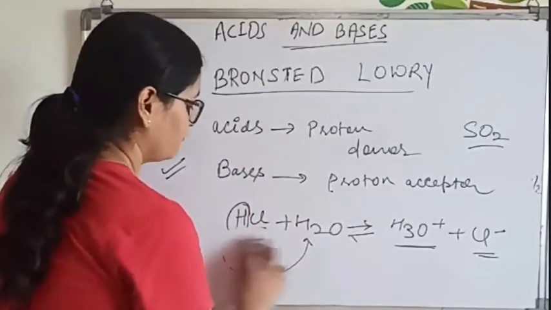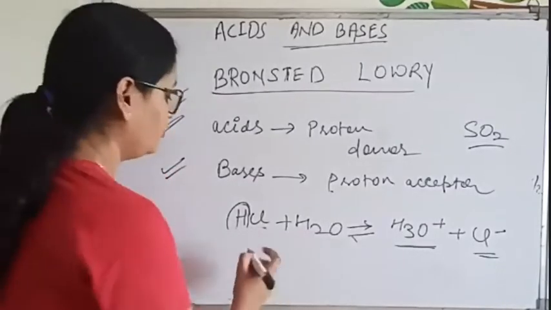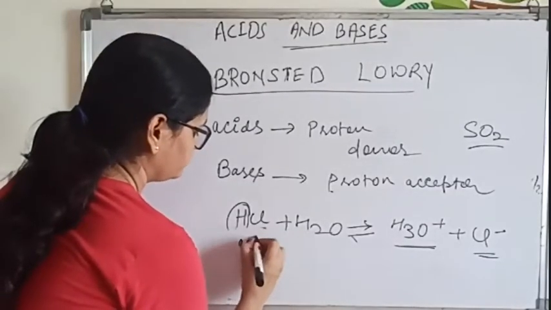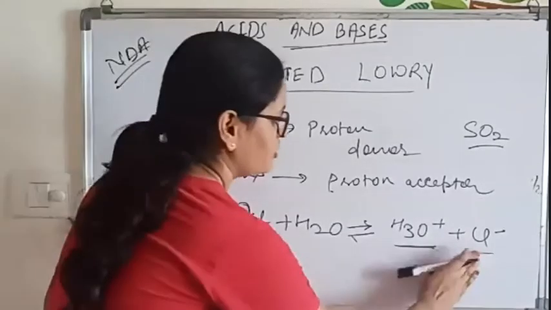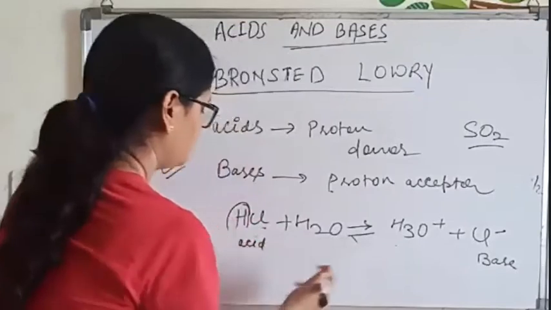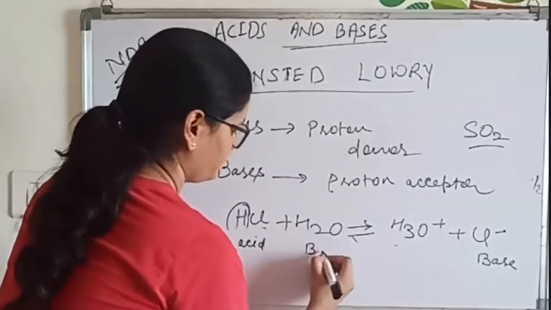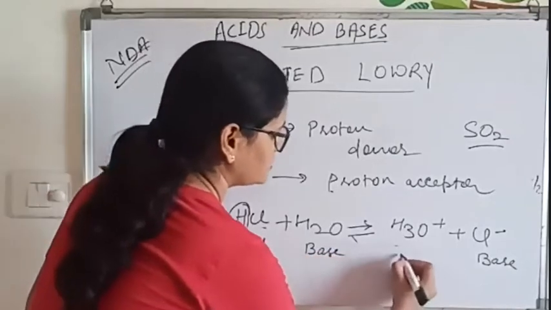Now, we have to write down the conjugate acid-base pair. This is known as acid, and this is known as base. This is also known as base, and this is known as acid.